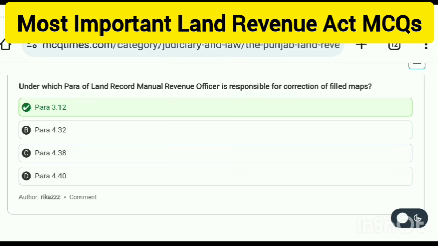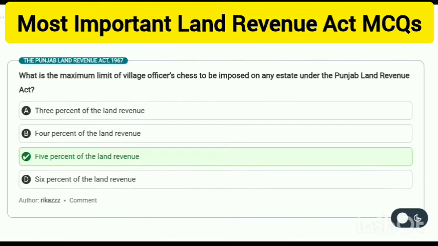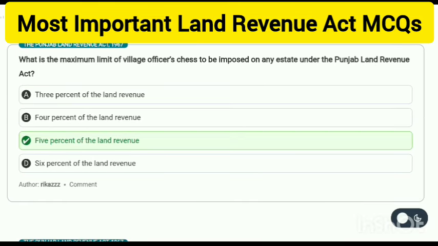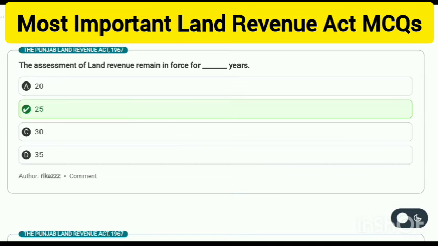Para 3.12. Who is the highest revenue officer under the Punjab Land Revenue Act? Board of Revenue. What is the maximum limit of village officers' cess to be imposed on any estate under the Punjab Land Revenue Act? 5% of the land revenue. A share or portion of any estate held by one landowner or jointly by 2 or more landowners is a holding. The assessment of land revenue remains in force for how many years? 25 years.